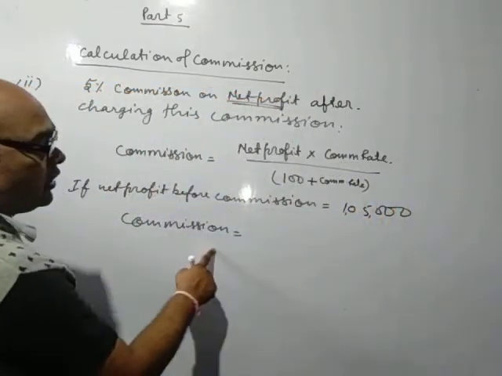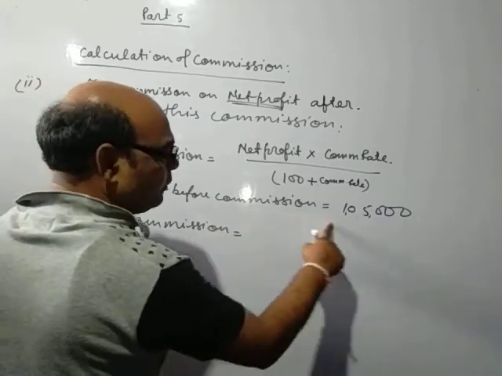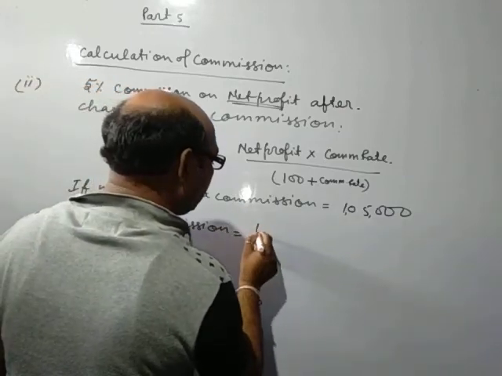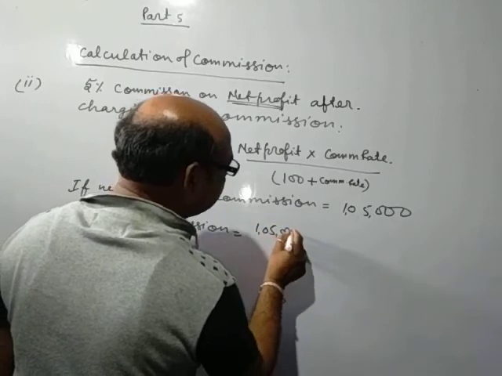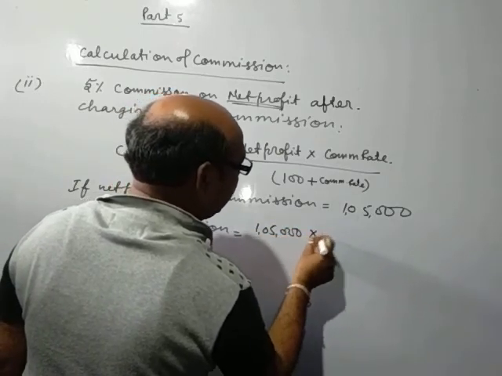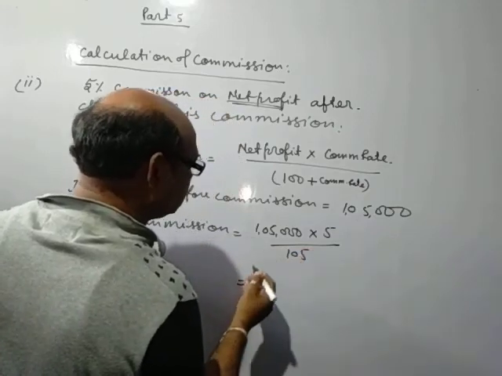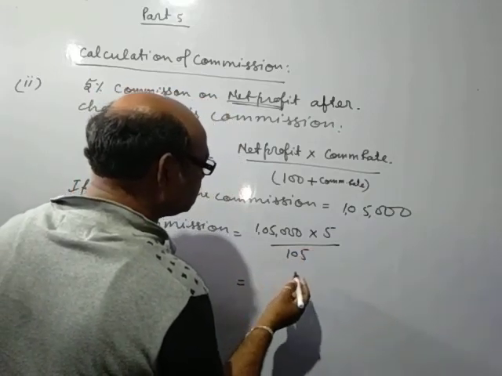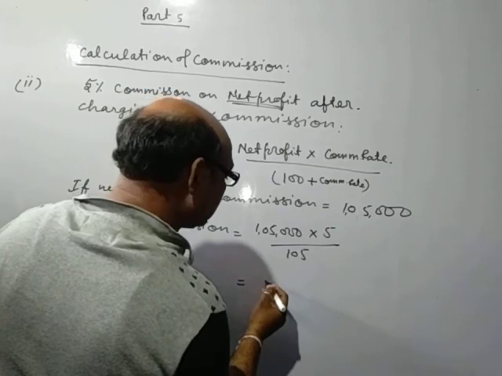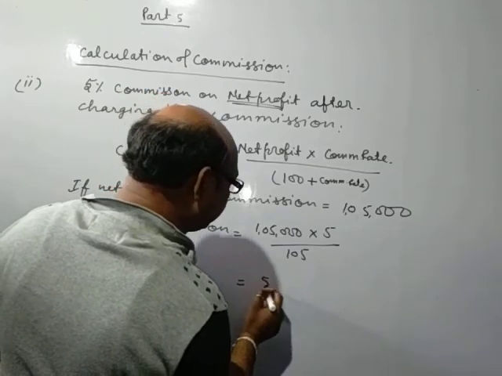Now you will calculate commission equals net profit before commission 1,05,000 into 5 upon 105. That again will come to 5,000.